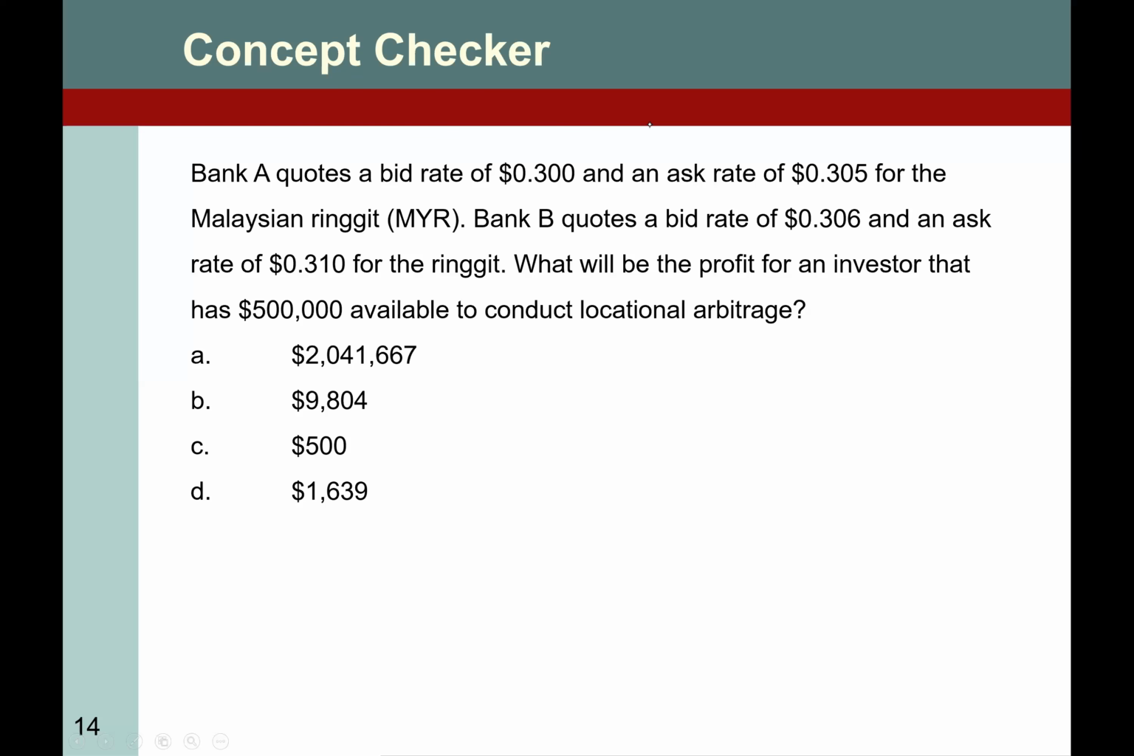Hey, welcome back after the breakout room. I received your files, and let's compare them. Let me read this first. Bank A quotes a bid rate of $0.3 and an ask rate of 0.0305 for the Malaysian ringgit. Bank B quotes a bid rate of 0.306 and an ask rate of 0.310 for the ringgit. What will be the profit for an investor that has 500,000 available to conduct locational arbitrage?